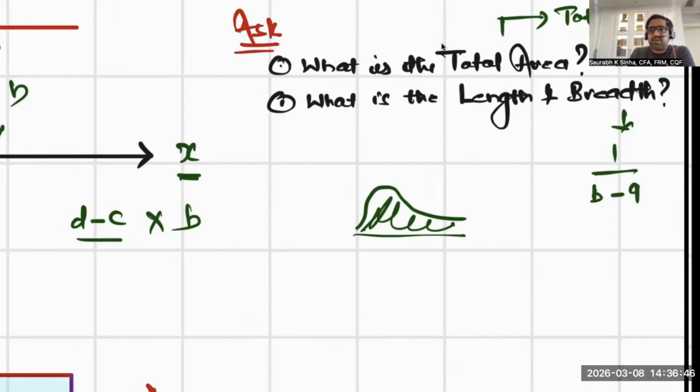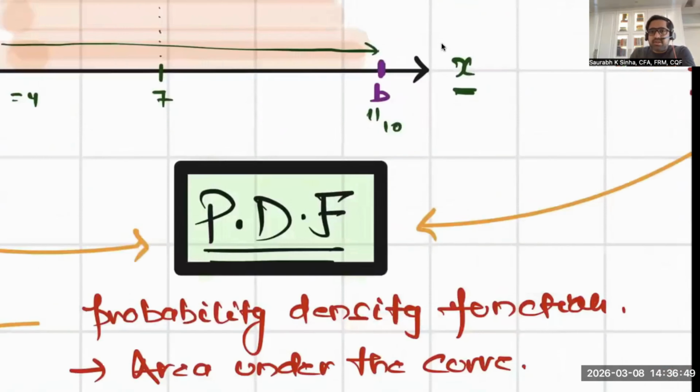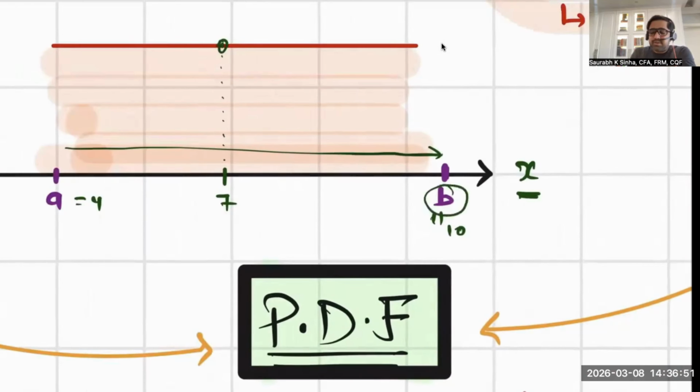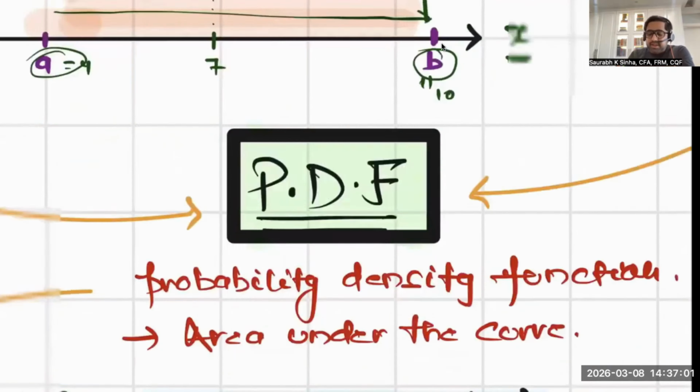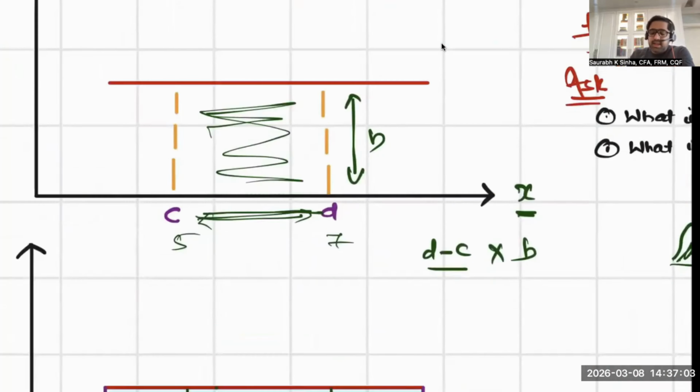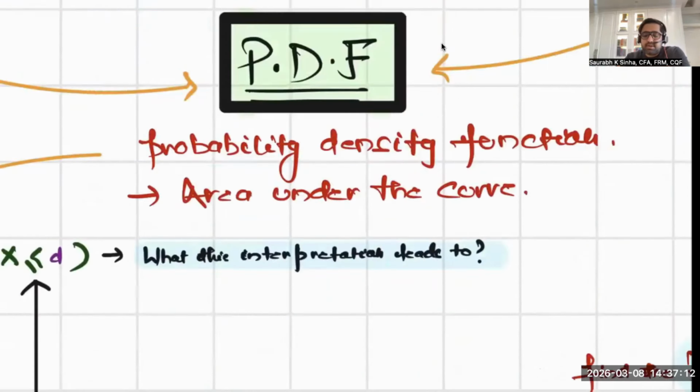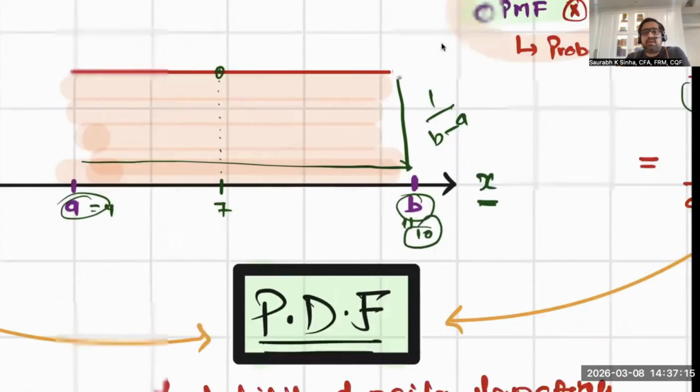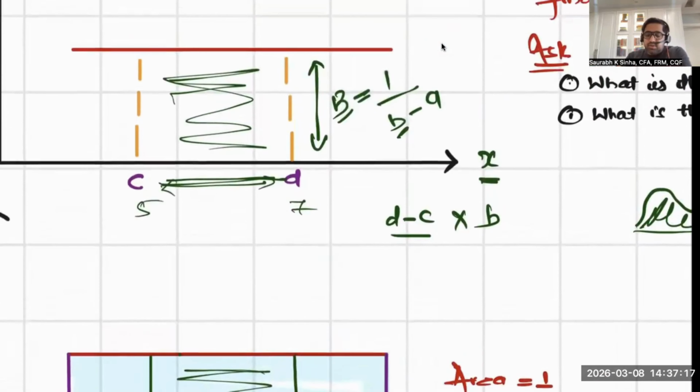What are the two extremes of the uniform continuous distribution? B and A. These are the two extremes. That is my length. But what is my breadth? Breadth is 1 upon B minus A. Even in this case, the breadth is going to be 1 upon B minus A. I'm writing capital B for breadth. This B represents the number, this number, 10.